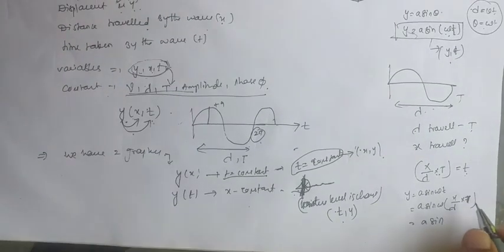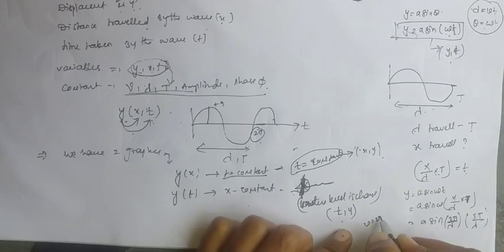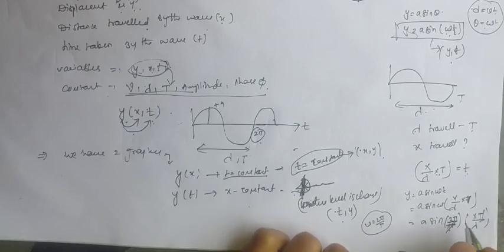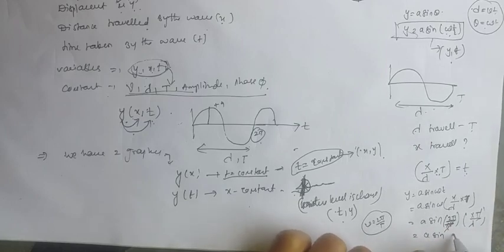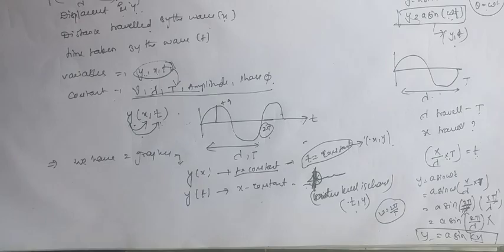So that is a sin, and we already know omega. Omega is 2 pi by lambda, so that into xt by lambda, sorry, here omega equals 2 pi by T. So the T cancels out. Now we have a sin 2 pi by lambda into x. So 2 pi by lambda is also k, so a sin k into x. So y equals a sin kx.